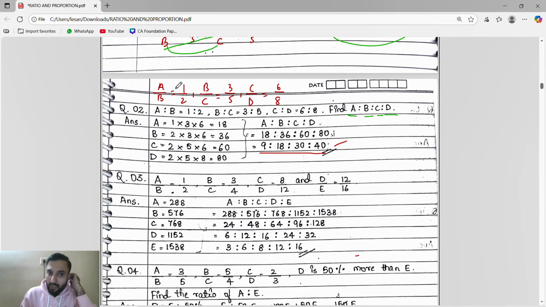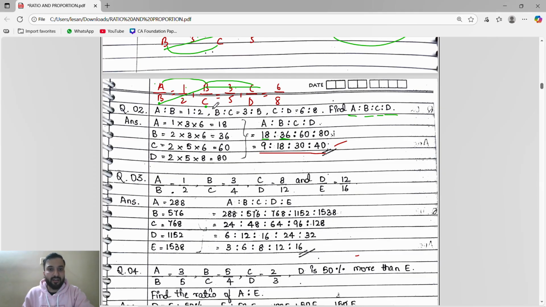Now let's find A. Where is A? A is in the numerator. Sorry guys, A is in the numerator, so we'll multiply all the numerators, because A to B, B to C, finish. So 1 into 3, 6 times 3 is 18. So A we got is 18. Now we have to find B. Where is B? B is in the denominator. So we'll go from B to B, then the numerator is there, then B to C. Every time we have to reach that value and then the numerator. So 2 times 3 is 6, 6 times 6 is 36. So B is 36.